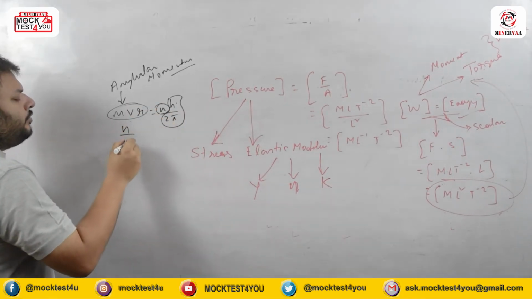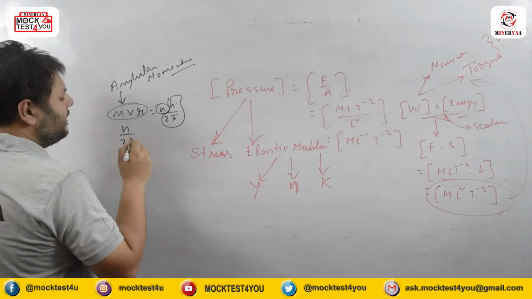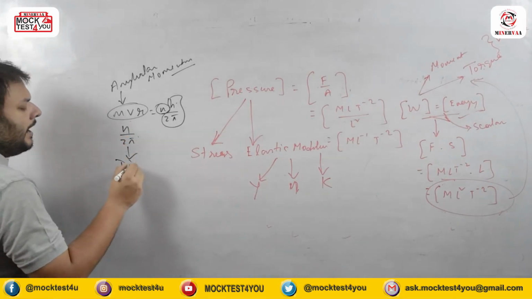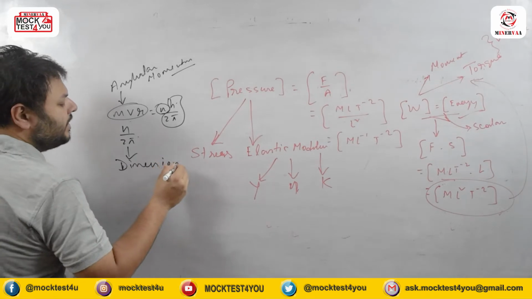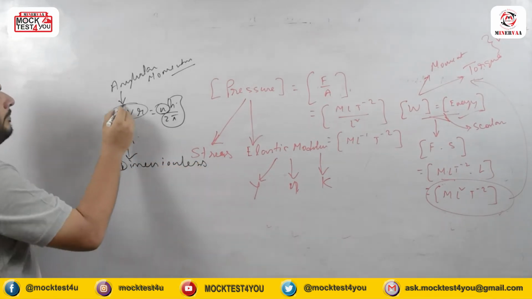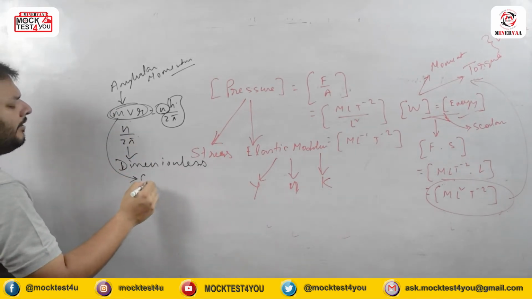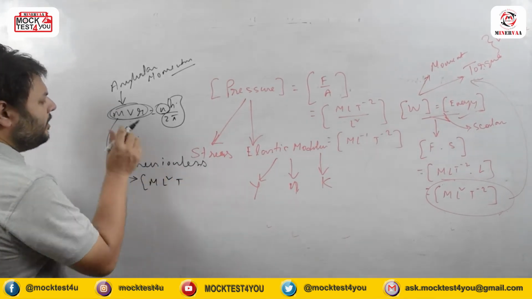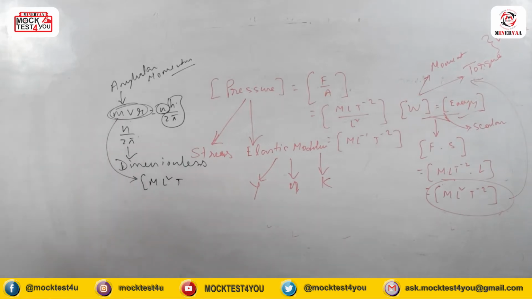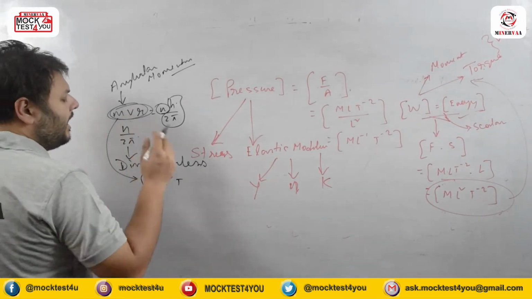So n by 2 pi is actually dimensionless. So MVR, that is the angular momentum, should have the dimension M L squared, because mass is M, velocity is L T to the power minus 1 and r is L.